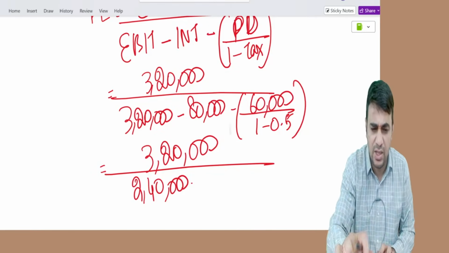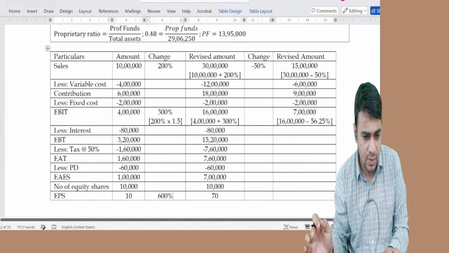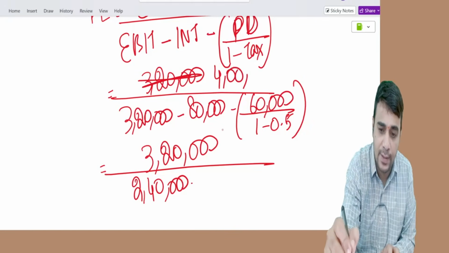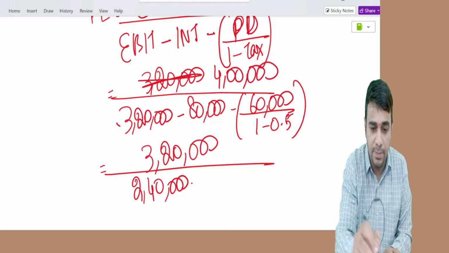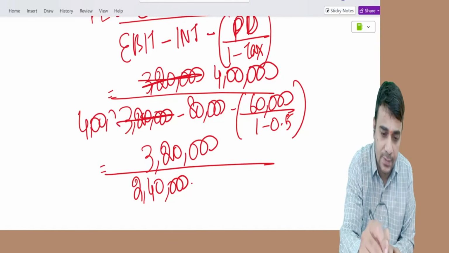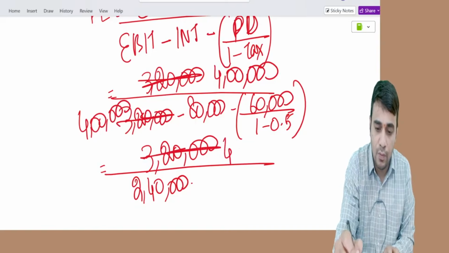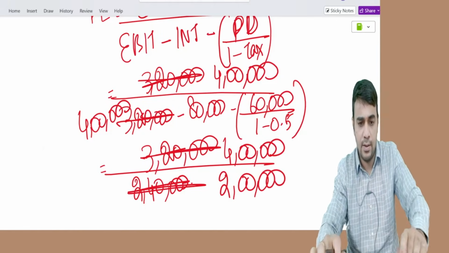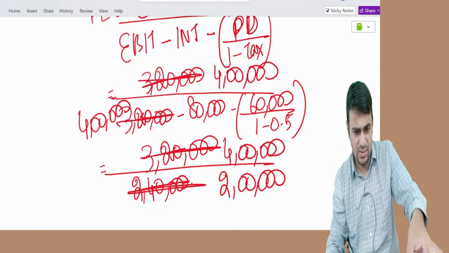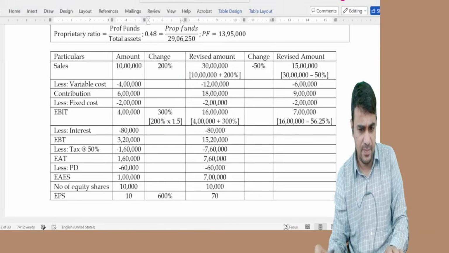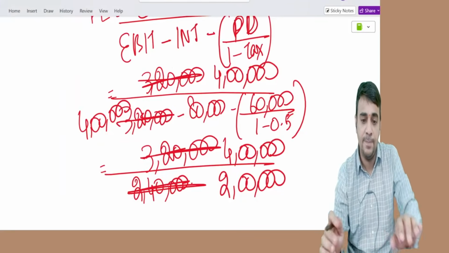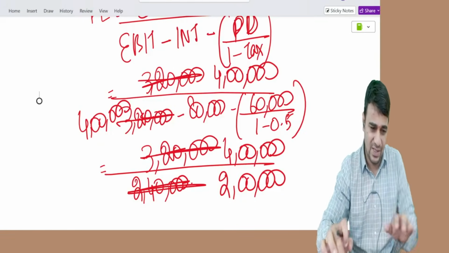Sorry, what was the, not 320? EBIT was 4 lakh. Sorry, 4 lakh minus, 4 lakh divided by 2 lakh. Is it 2 lakh? Just give me a minute. Okay, 300% increase, 600% increase. Give me a minute.